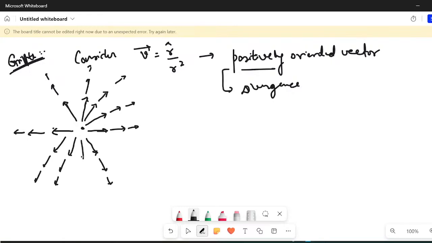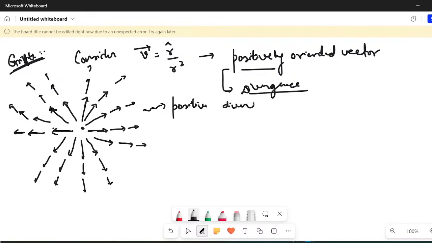So it will be pointing outwards, and with increase in r, its strength would decrease. Therefore I'm making smaller arrows as I progress. So this particular vector field must be positive, and it must be diverging outwards.